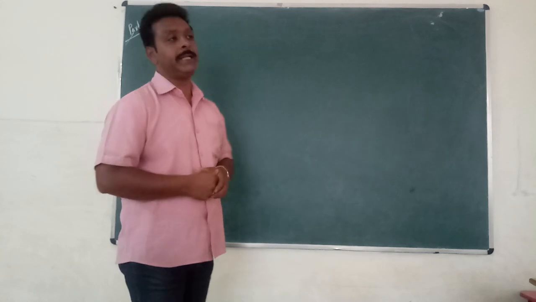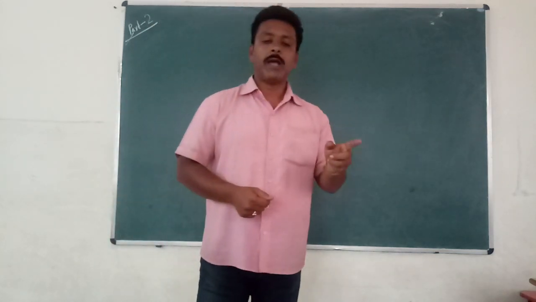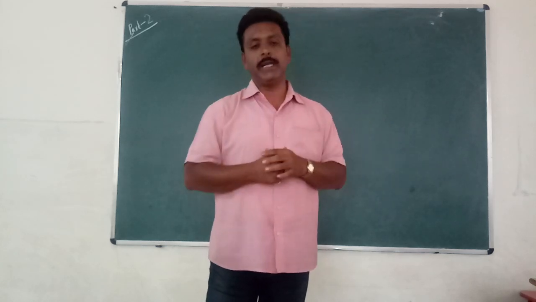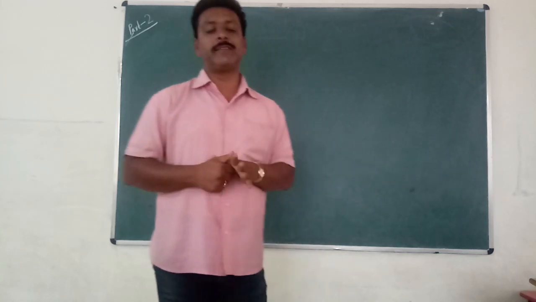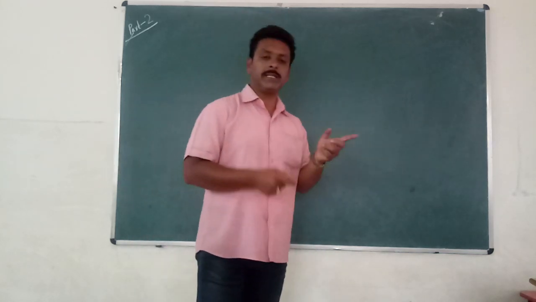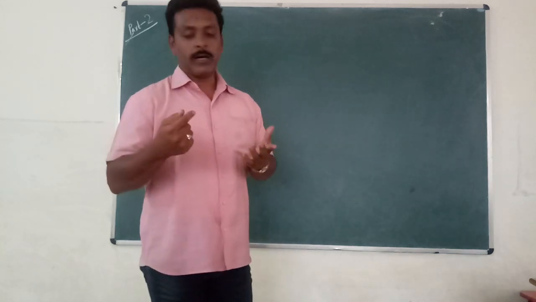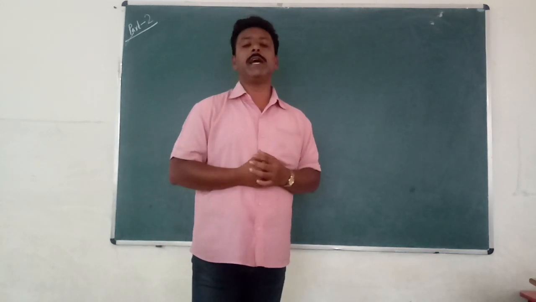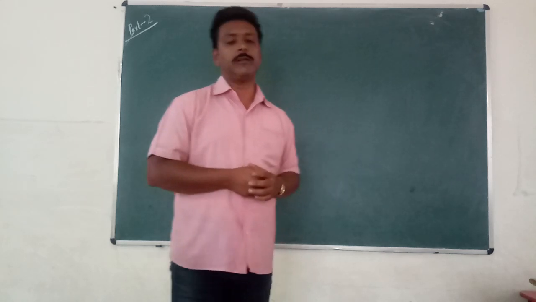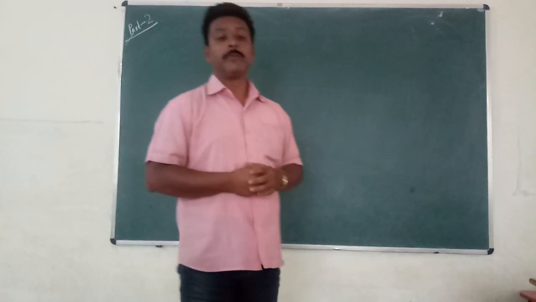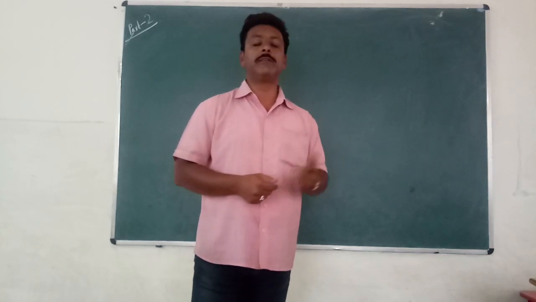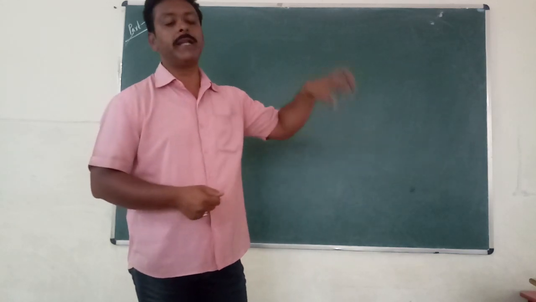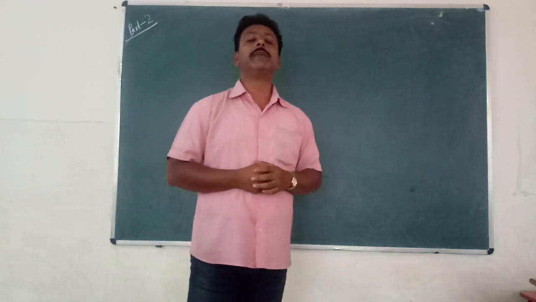After that we went towards integers. It is denoted by I and Z also. Whole numbers we denoted by W. Natural numbers we denoted by N. But integers are denoted by two letters, I and Z. I means integers, the first letter I. But in the German language the word is Zahlen. That's why it is also called Z, which includes all positive numbers, all negative numbers as well as 0, meaning all whole numbers are also present. Along with that, if you add negative numbers, then we get the set of integers.